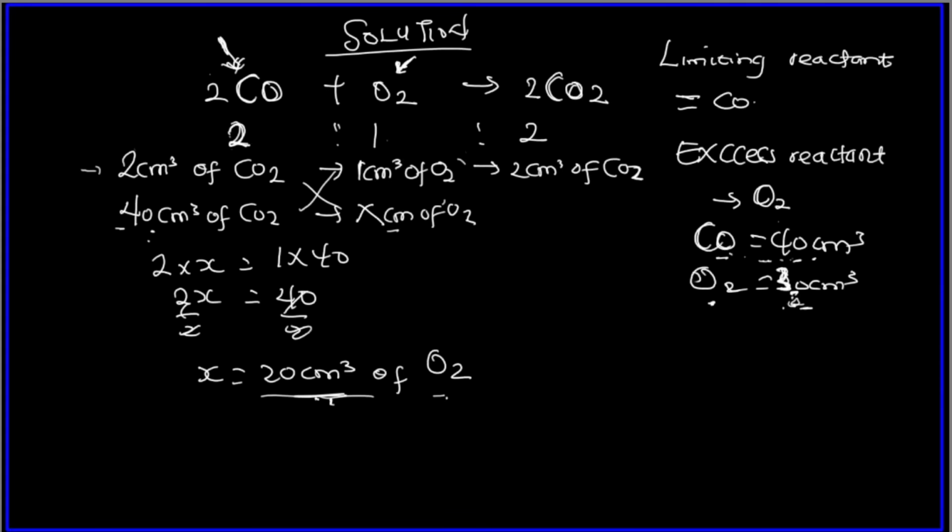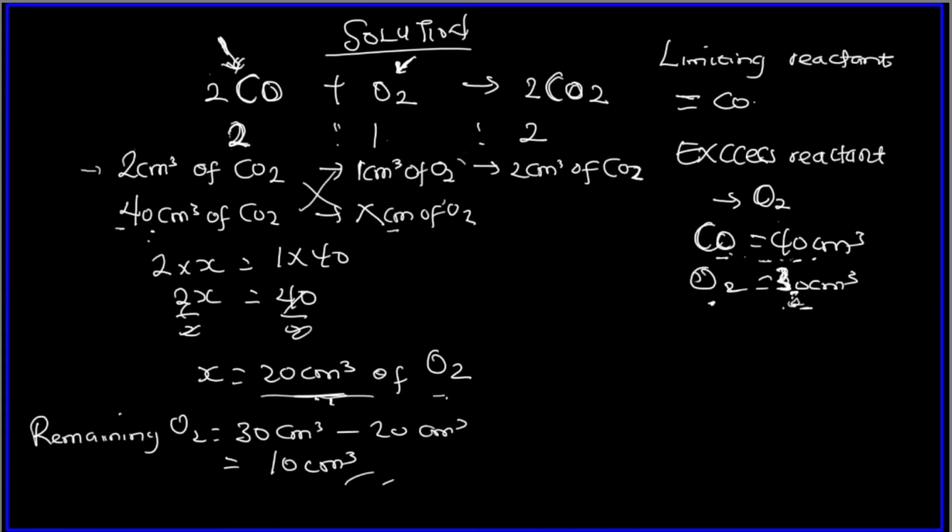So what remains is 30 centimeter cube minus 20 centimeter cube of oxygen. So the remaining O2 is 10 centimeter cube. I hope this is clear. The remaining is 10 centimeter cube. We have answered question 2. I'm still going to give a much shorter method. I'm just trying to explain it. As we continue, I'll give you a shorter method. So yeah, we have looked for question 2.